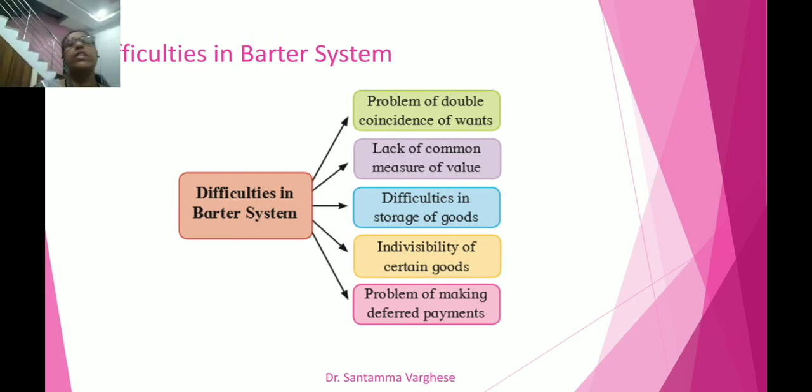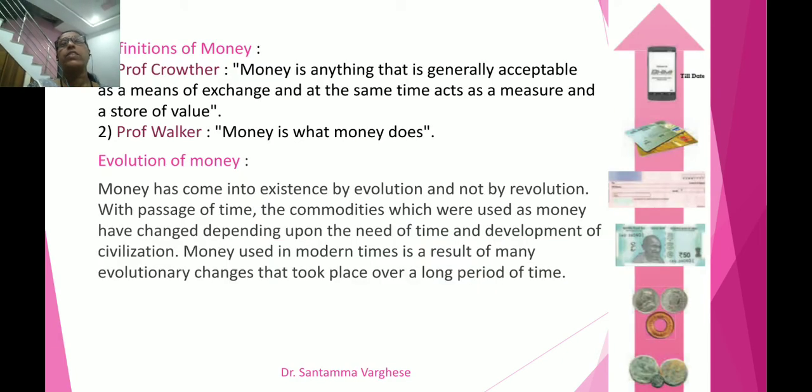These all things were very difficult in the barter system. So when we discuss the difficulties of the barter system, just keep in mind the five difficulties. The first one, problem of double coincidence of wants, lack of common measure of value, difficulties in the storage of goods, indivisibility of certain goods, and problem of making deferred payment. Next, it is the definition of money.